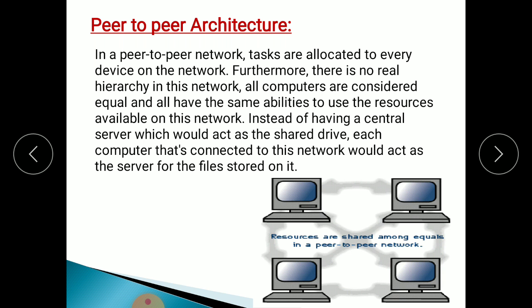Instead of having a central server which would act as the shared drive, how can we share the drives without using a central node? Each computer connected to this network acts as the server for the files stored on it. Whatever file is stored on one computer is shared with all other computers without a central node. So this is called peer-to-peer architecture.